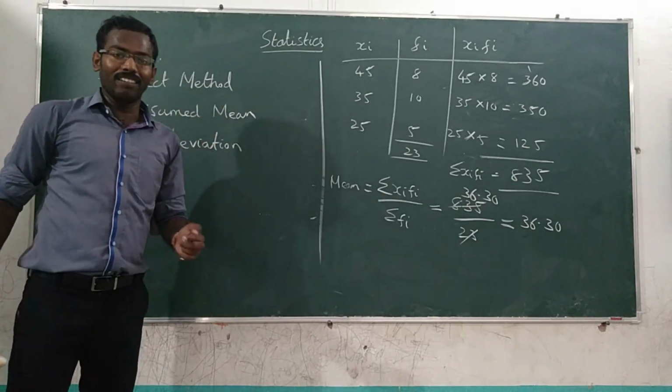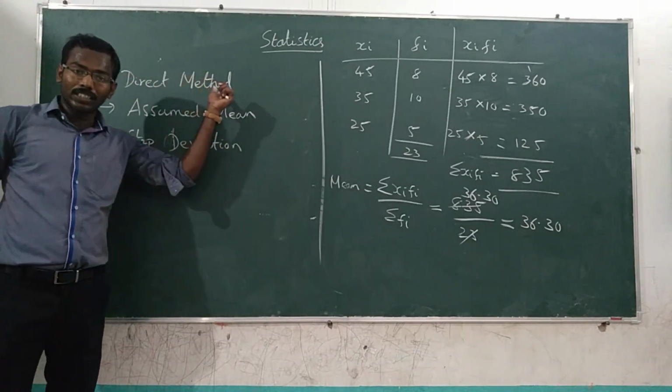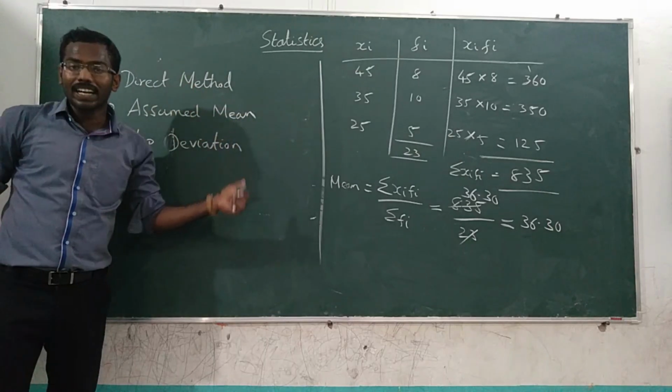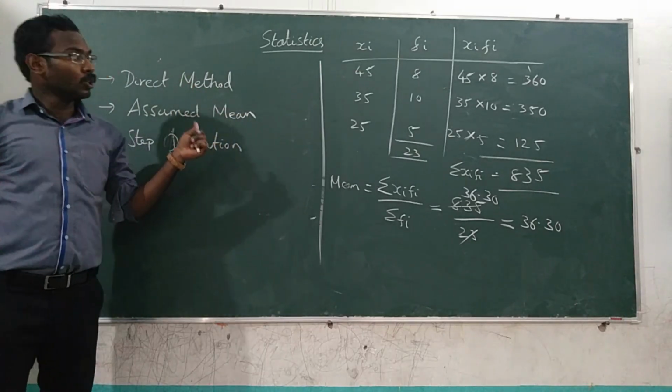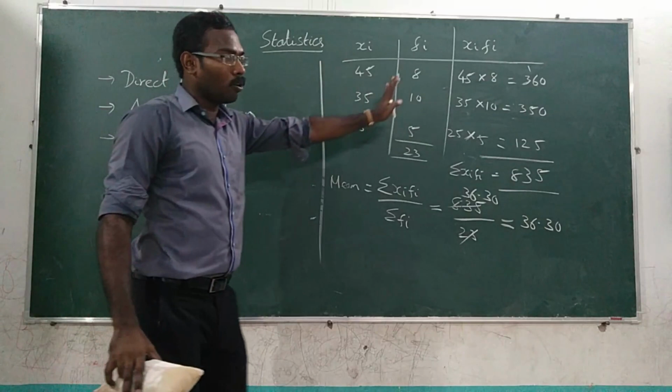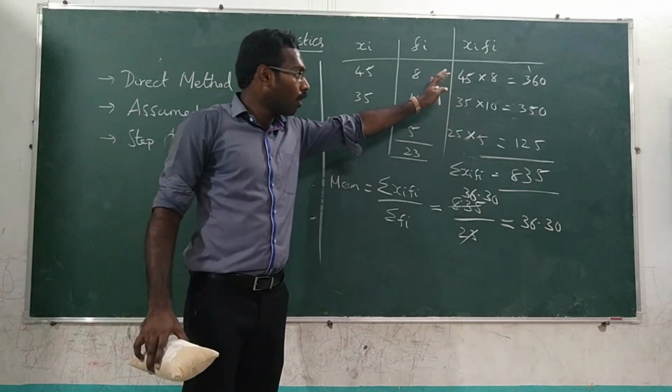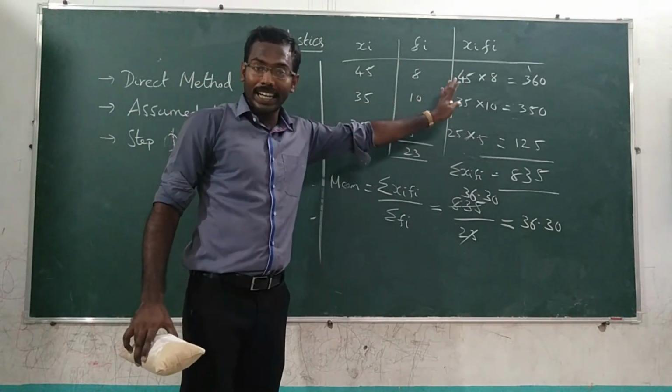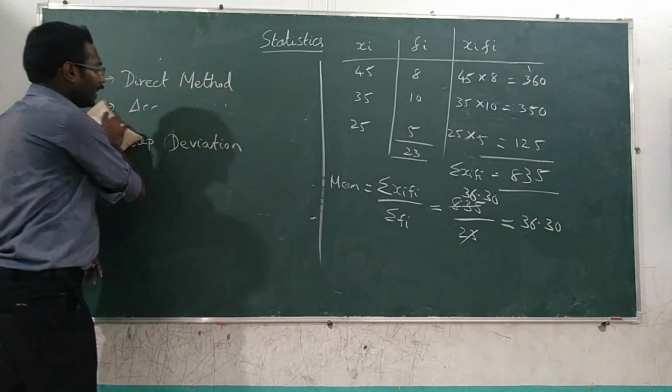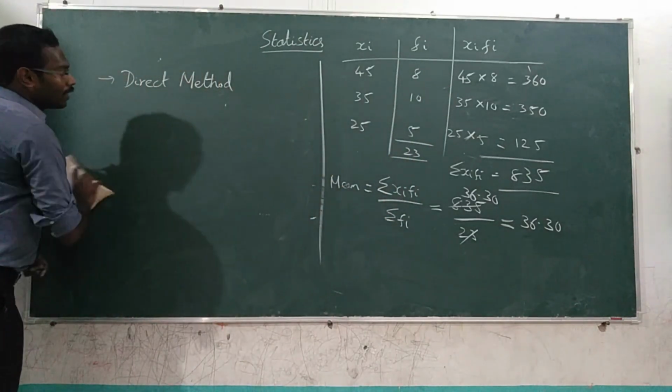Today in this particular video we are going to see only the direct method. You already have some idea about the direct method, because what we did already belongs to the direct method.